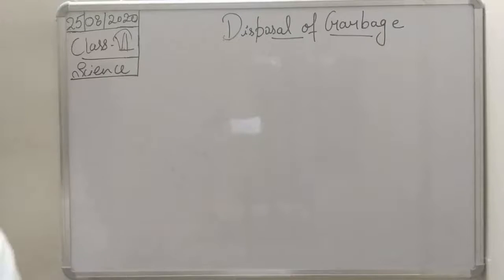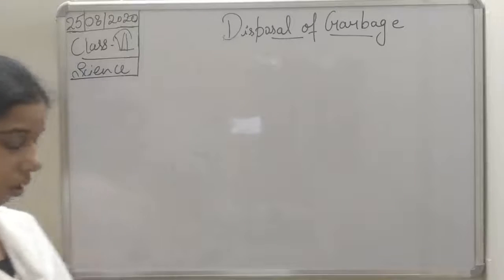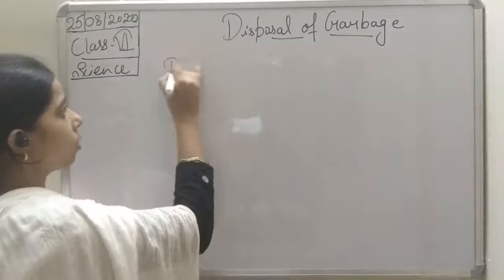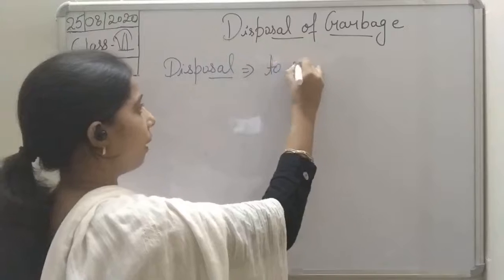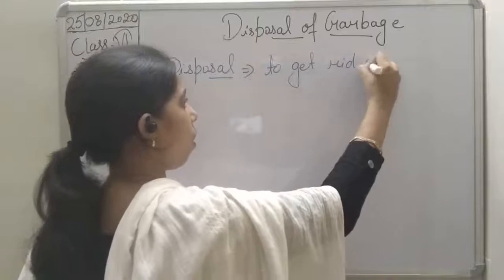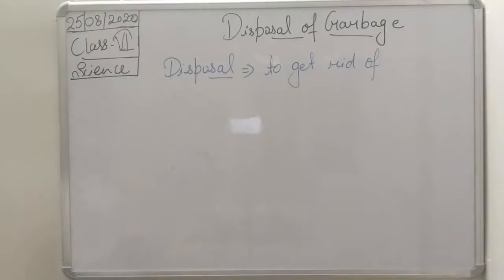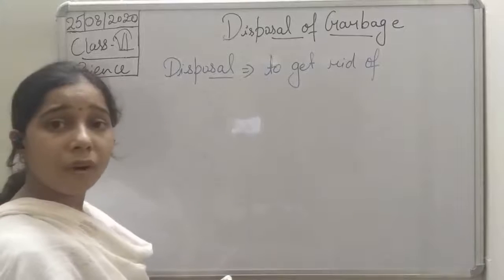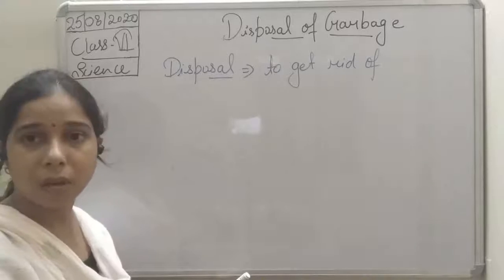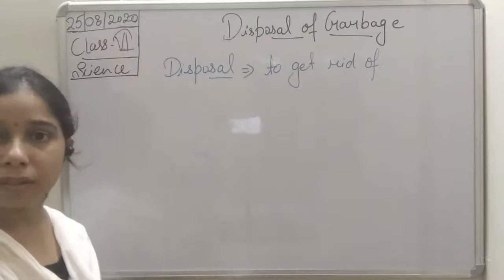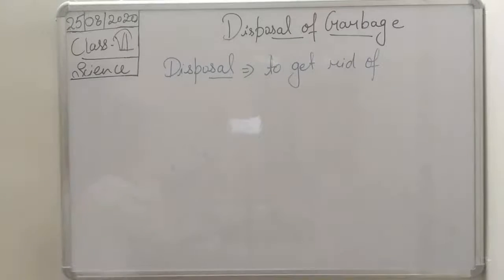What is the meaning of disposal, students? When we talk about disposal, what is disposal? To get rid of. That is disposal. So we can write it. Disposal means to get rid of. Okay? To get rid of, that is disposal. It means we can say to throw it out, or to make it vanish, to clear it. That is the disposal of the garbage.